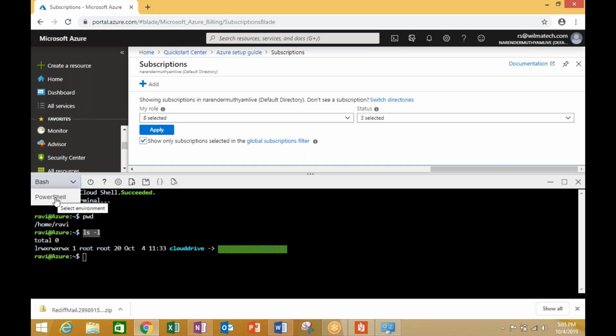This is just an example I'm giving you, that such switchability is present between Windows PowerShell, where you get a Windows command prompt, and the Linux shell, where you get a Linux environment, and whichever is suitable as a preference for you, you can work with that as an administrator. Okay. Let's see if there are any questions regarding this.